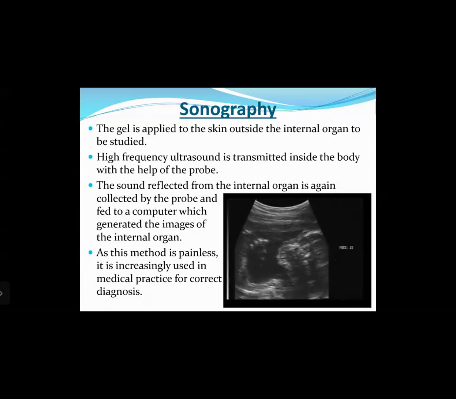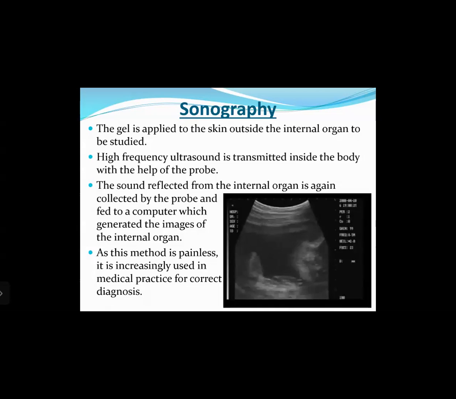High frequency ultrasonic sound is transmitted inside the body with the help of the probe. So what happens is the ultrasonic sound waves travel inside the body, and inside our body we have different organs. All the organs have different densities, right? So sound travels differently in all of these organs, right? And then the sound also gets reflected and comes back towards the probe, right? And the probe will capture it. Let us see. The sound reflected from the internal organ is again collected by the probe and fed to a computer which generates the images of the internal organ, as you can see here in the picture.